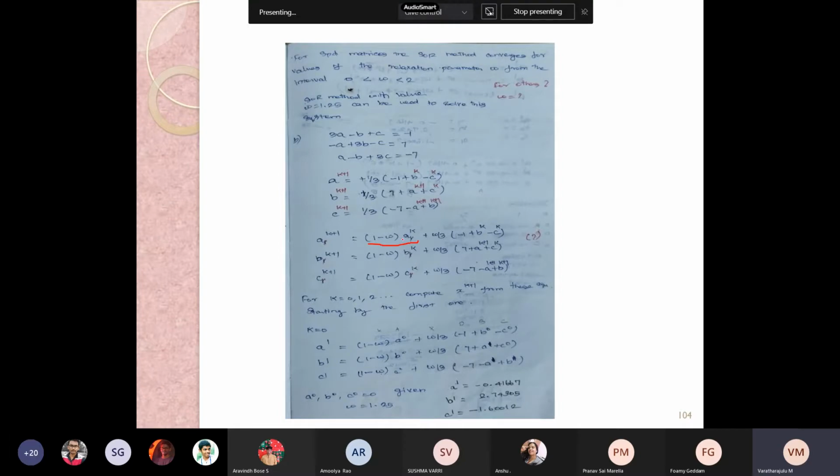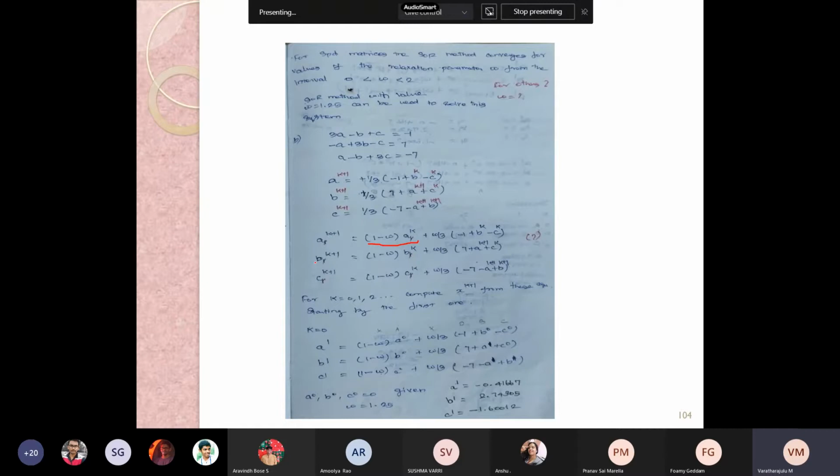So for the first iteration we take a, b, c as 0, along with the newer unknown, omega. Here it is k, and once you get a at k plus 1, the first iteration value, it has to be updated while calculating b.